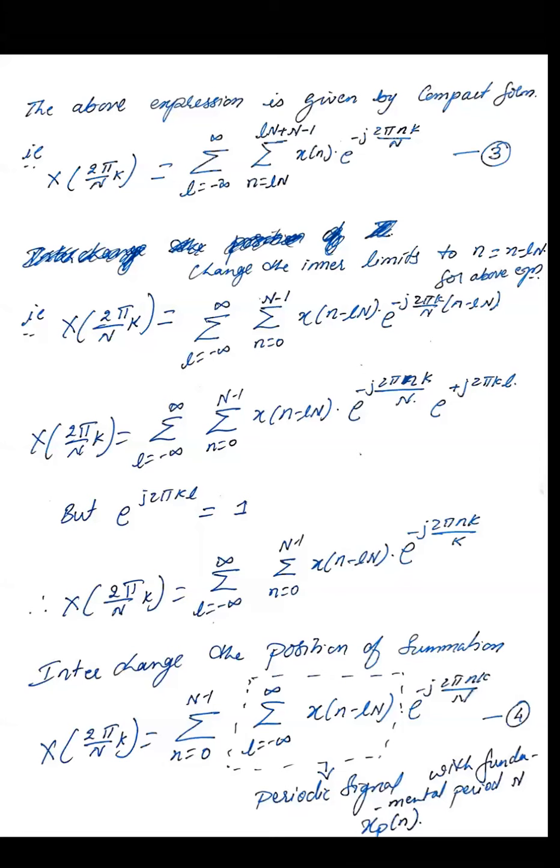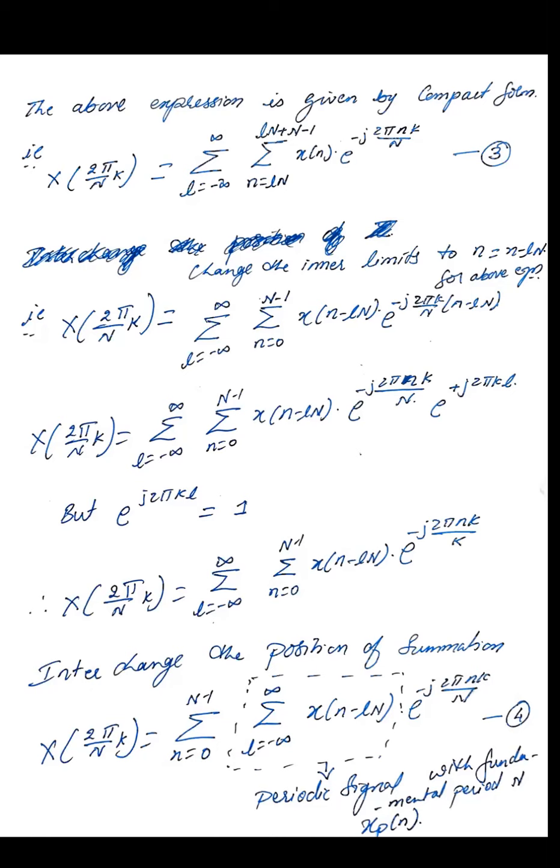In the same way, when you substitute l as minus 1, what is the lower limit? Small n is equal to minus N plus N in the numerator, which gets cancelled. The limit becomes minus 1, which is the lower limit we got on the negative side.